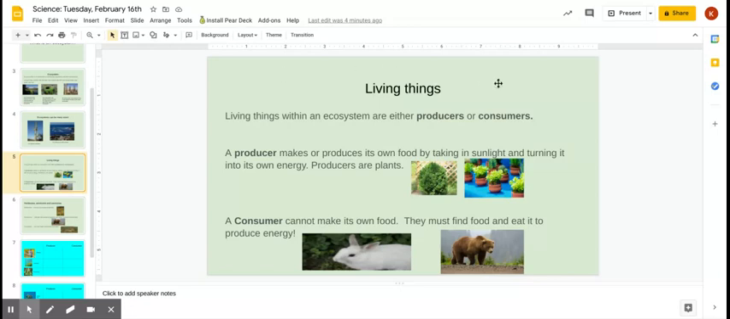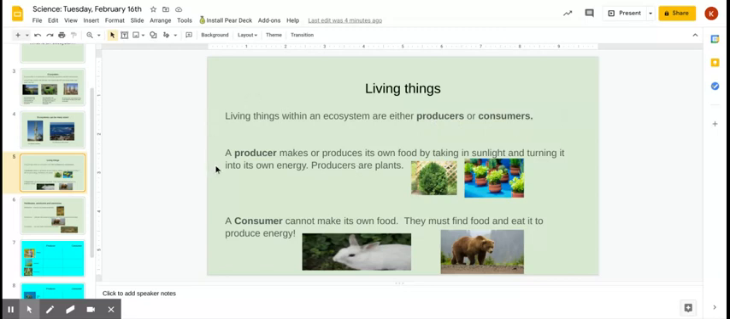So when we're talking about a living thing, they can be classified as either a producer or a consumer. So I have those words in bold print. And as you know, as a text feature, that means those are words you should know and learn what they mean. So here's our definitions.